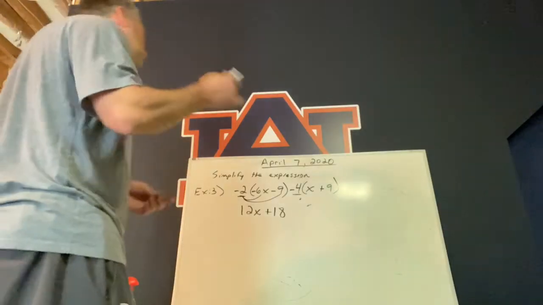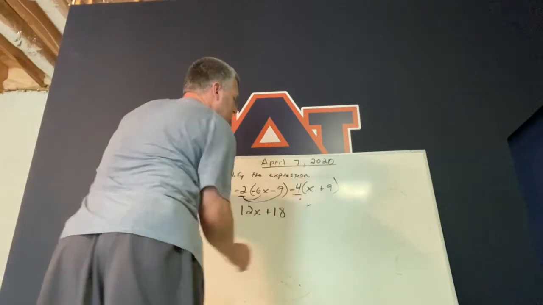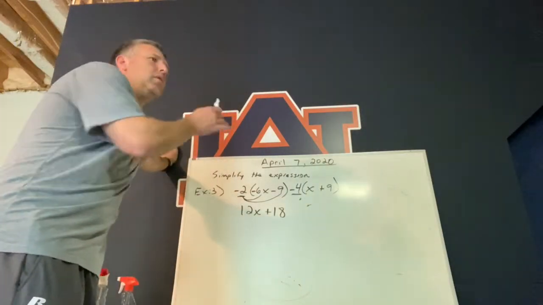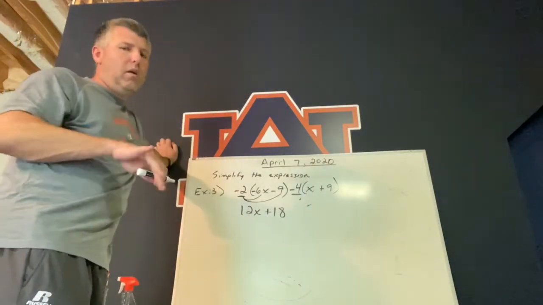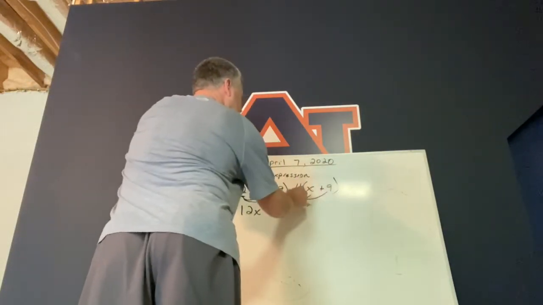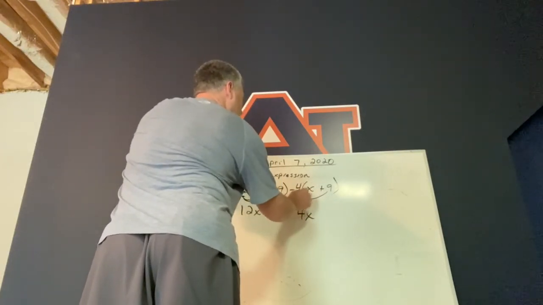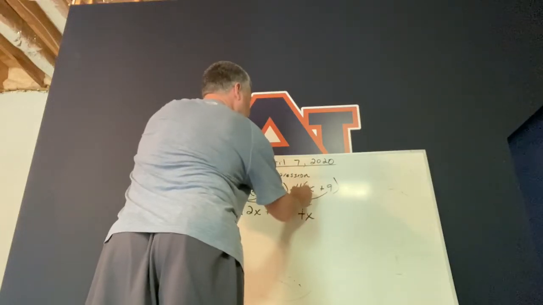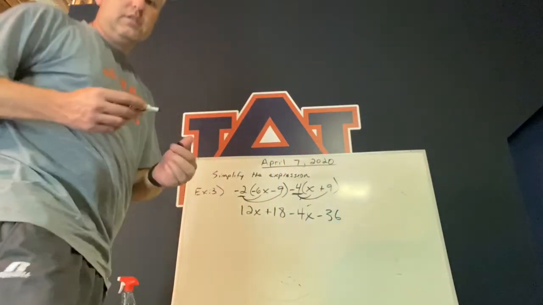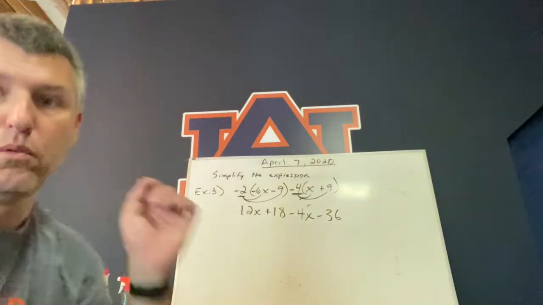I always like to distribute including the sign to the left. So I'm going to distribute -4. You can distribute just 4, but then you have to keep it in parentheses and it makes it a lot more tricky. So I'm going to distribute -4. And when I do that, that's -4 times x, that's -4x. -4 times +9, that's -36. Okay, so now I have distributed through my values.